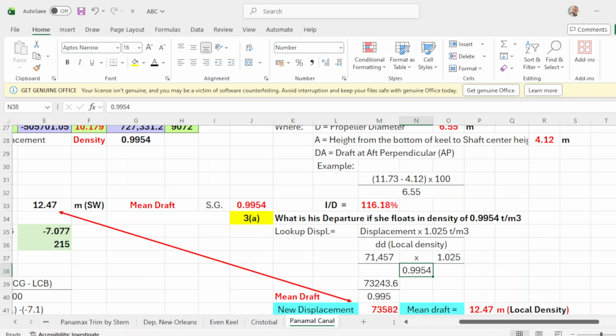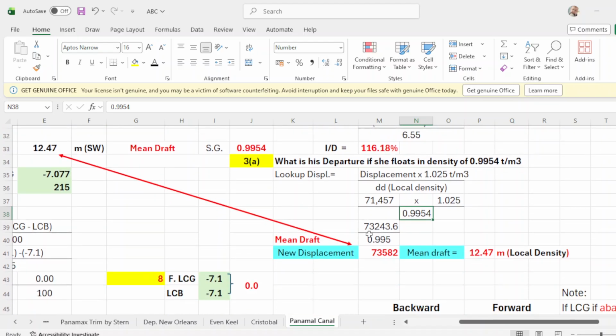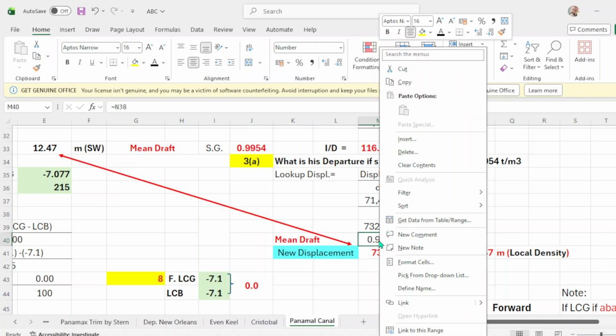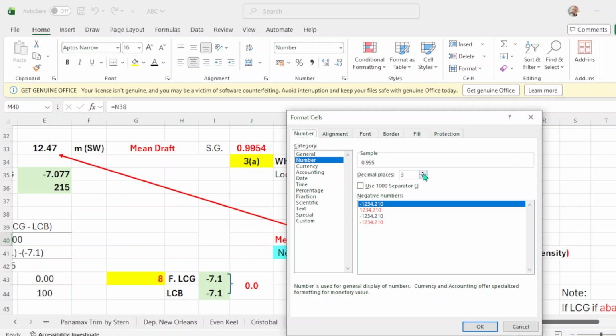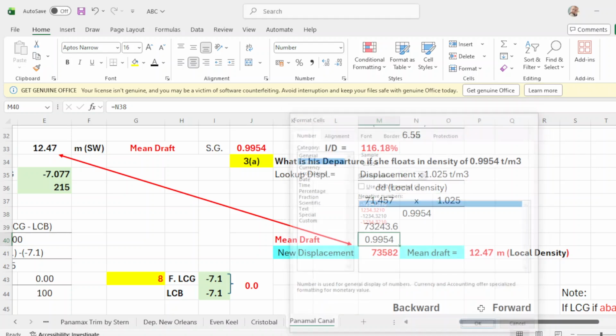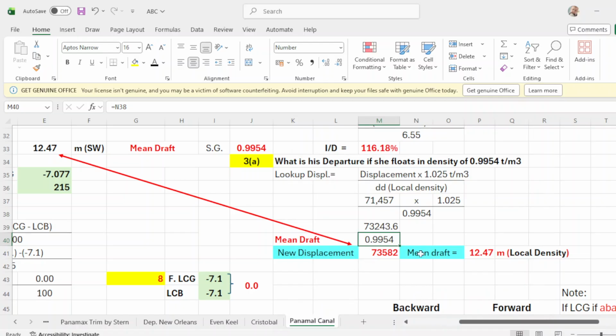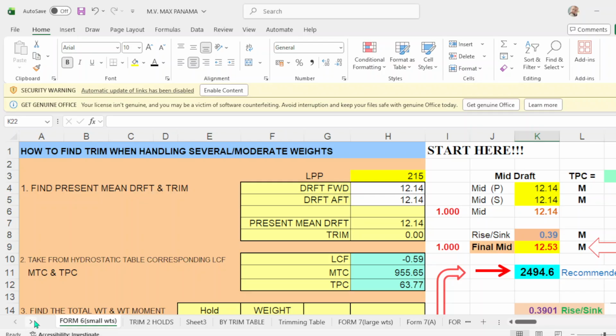Multiply this one, then you will have over 0.9954, and your displacement will be 73582. Okay, what is the draft of this displacement? Let's go to the hydrostatic table.